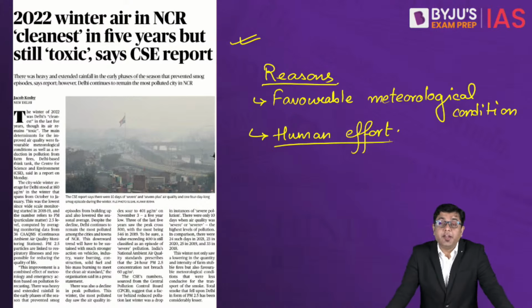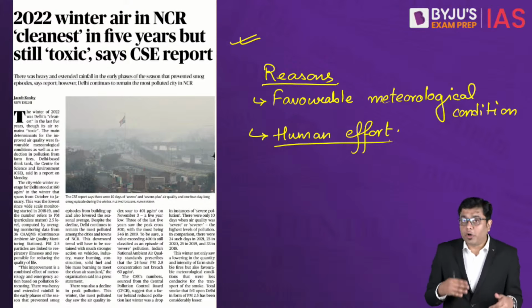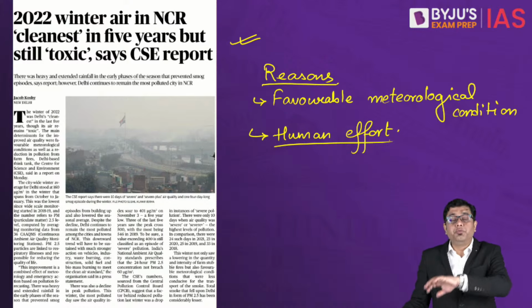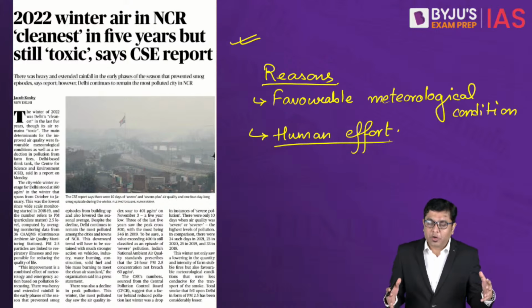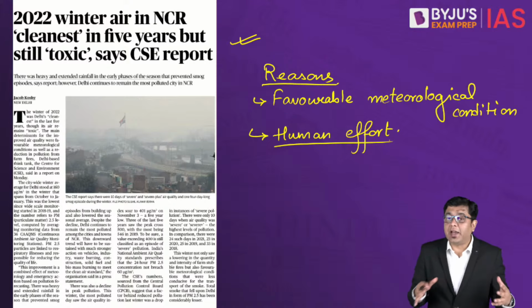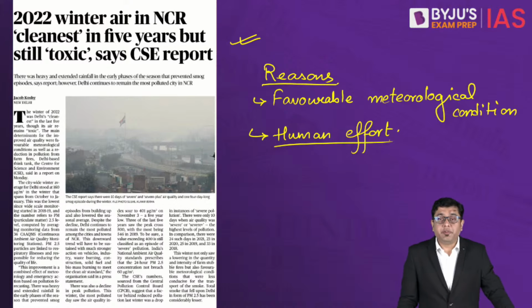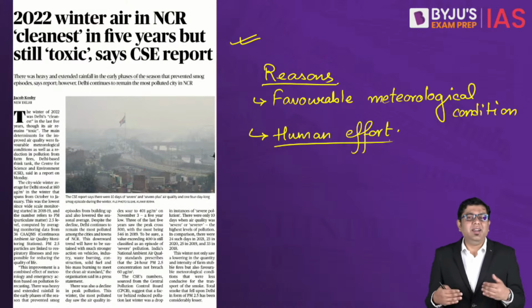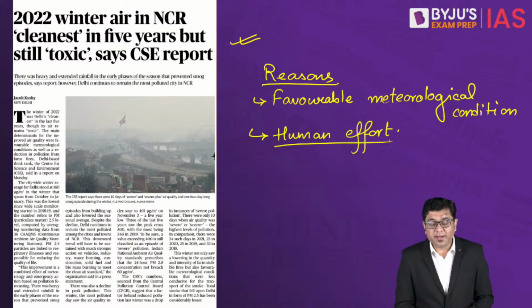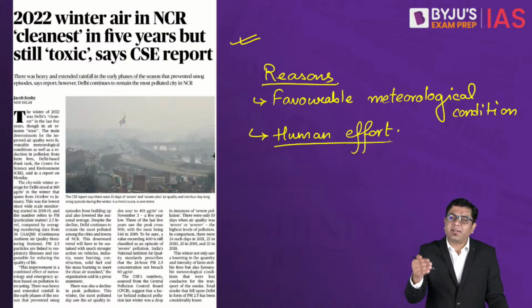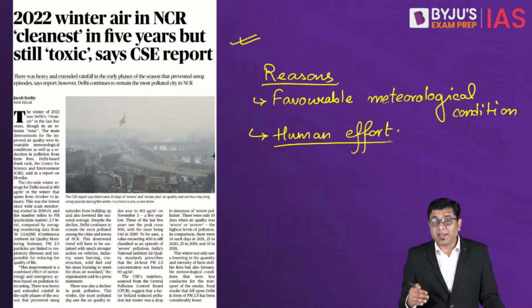Favorable meteorological condition in what way? That in this winter, since the time of October and November, we had frequent rains which happened. Due to that, there was no particular scenario where the pollutants could build up in the atmosphere during that point of time. So that is why most of the pollutants were removed from the atmosphere frequently. And secondly, this year you had lesser farm fires which were present. Many of the polluting industries were shut down. So because of these effects and impacts, the air quality index has remained relatively lower.